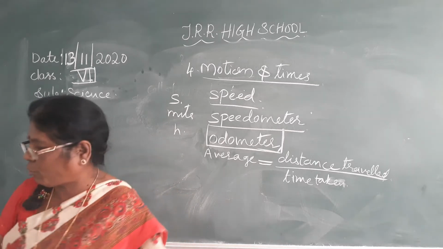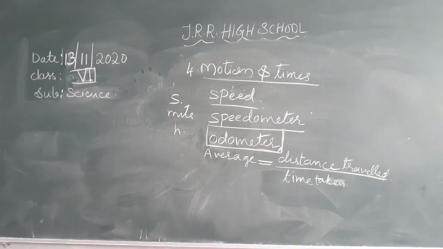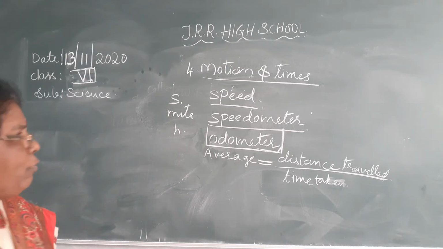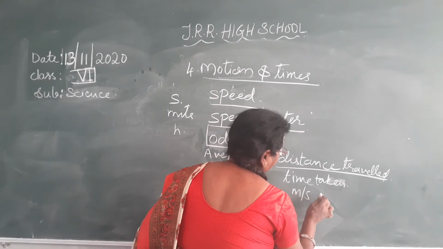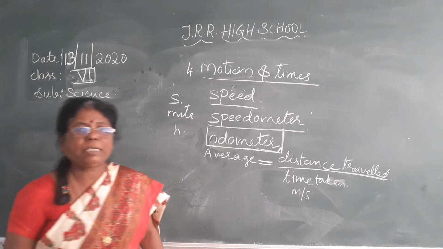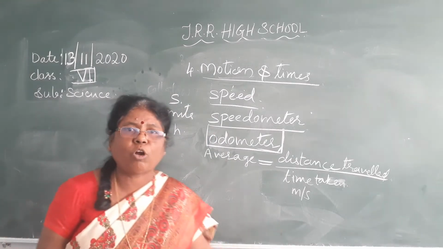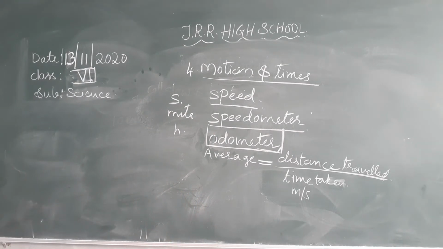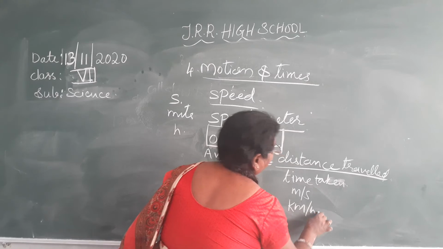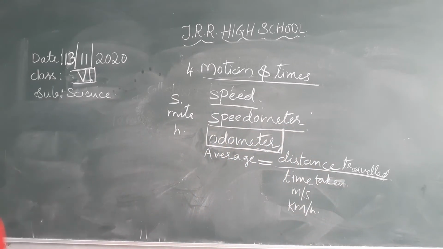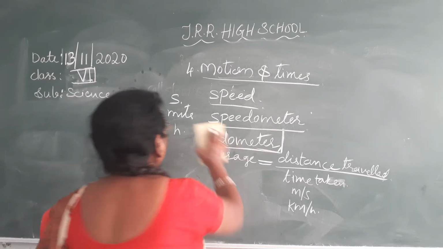Now here, how to calculate this? Say units of speed. The unit of speed is measured in meters per second. This is the SI unit. International Standard Unit is called SI unit. Apart from this, another unit of speed is kilometer per hour. Now here, how to convert kilometer per hour into meters per second?